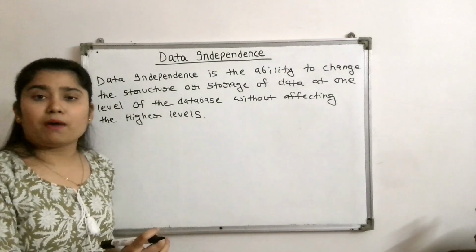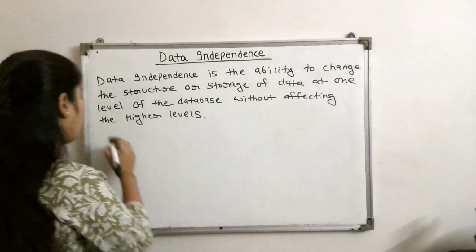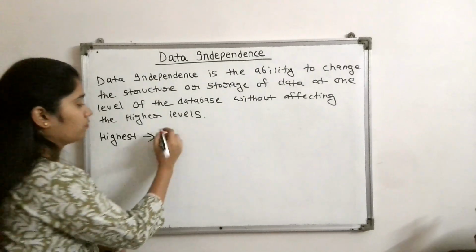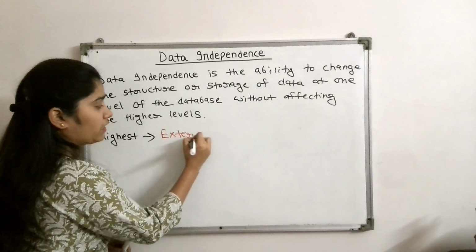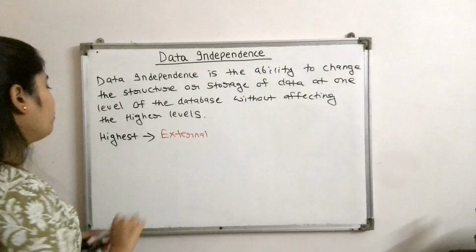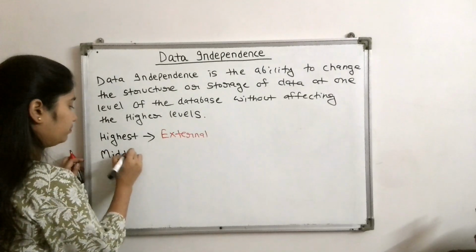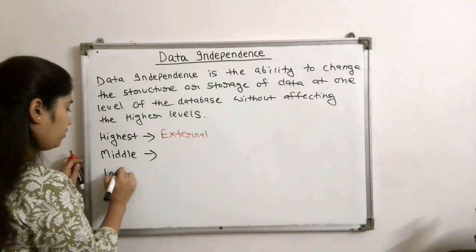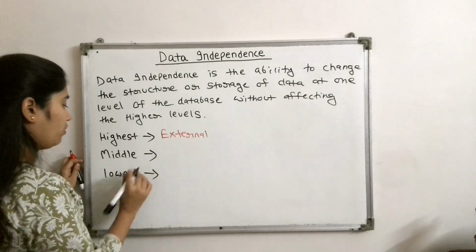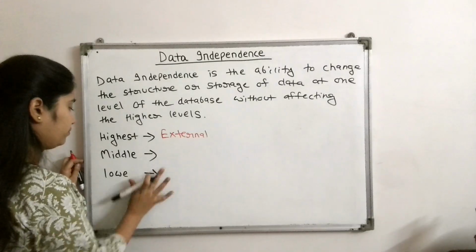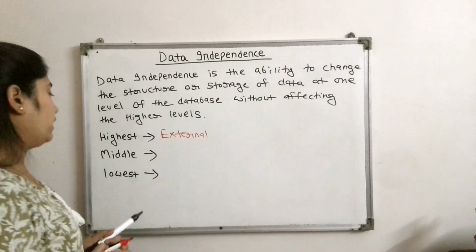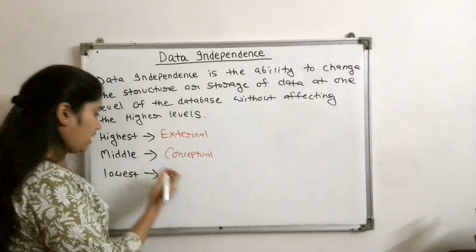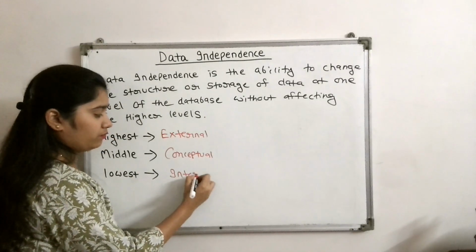In the three schema architecture we have three levels: the highest, the middle and the lowest level. The highest level was the external level, the middle level was the conceptual level, and the lowest level was the internal level.